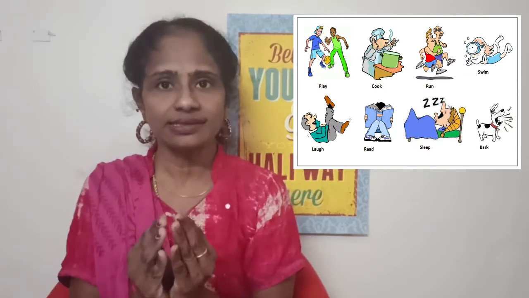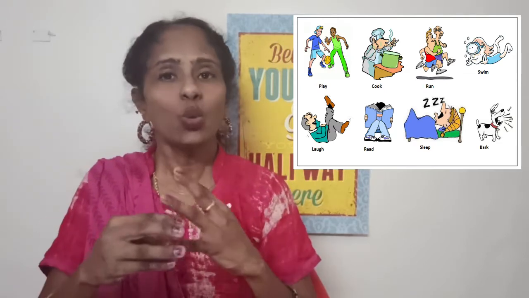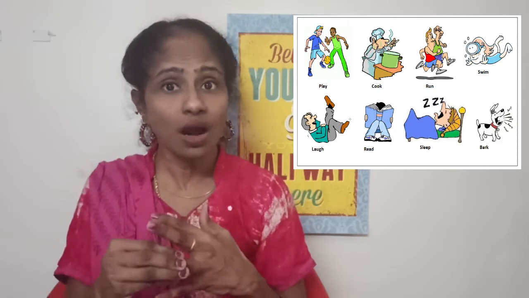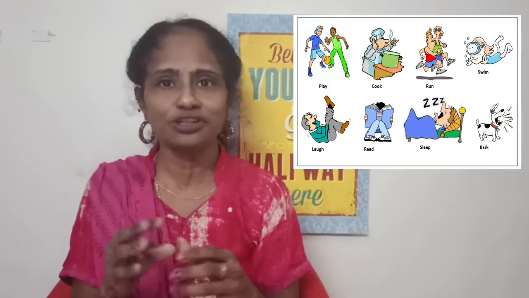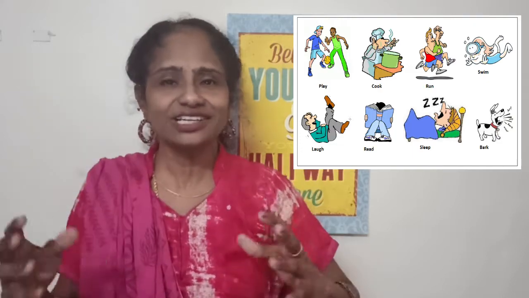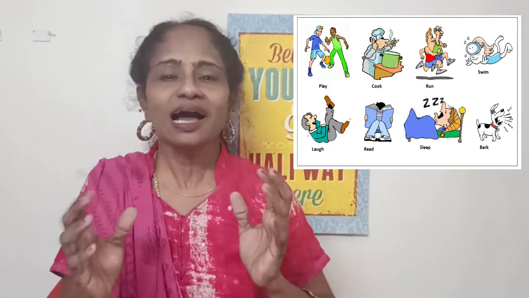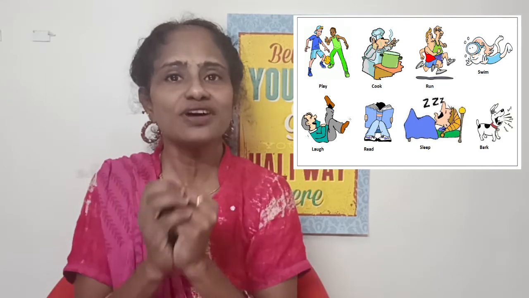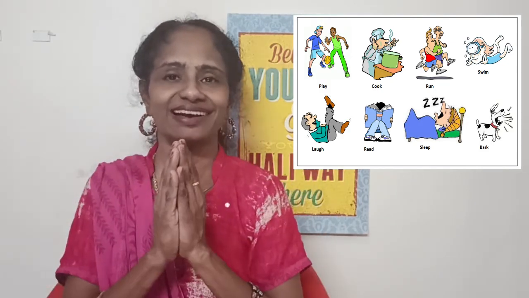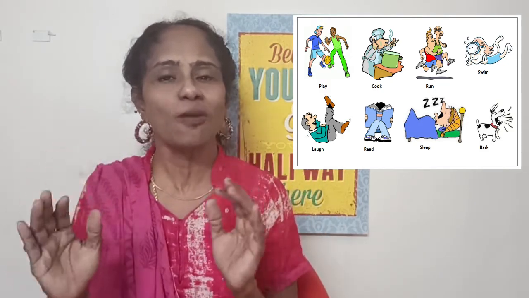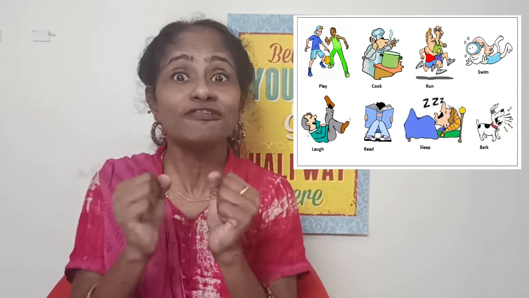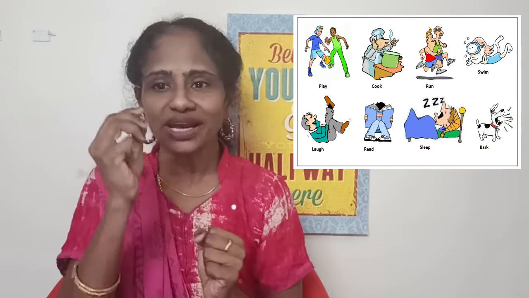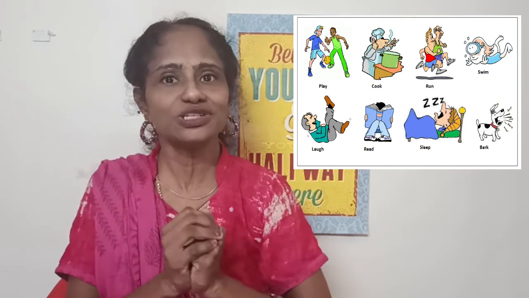A sentence can be without a noun, without a pronoun, without a conjunction, without a preposition, without an interjection. A sentence can be without any of these. But a sentence can never exist without a verb. No sentence can be formed without a verb. Verb has the power of a sentence inside it. There is the power of a sentence inside just one verb.